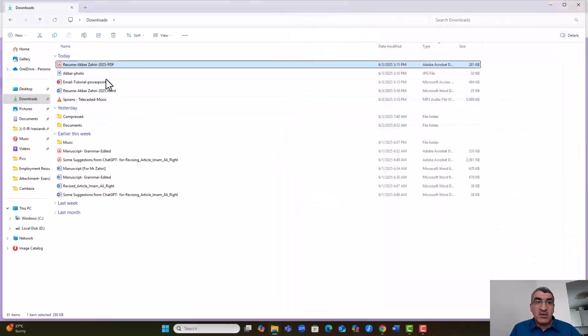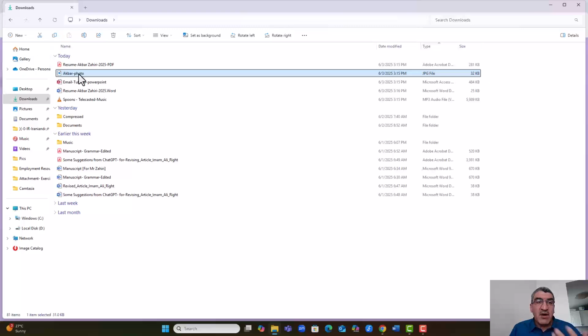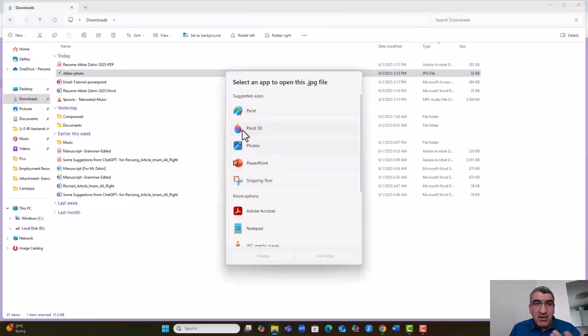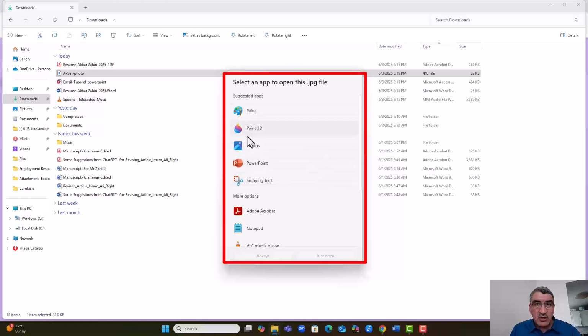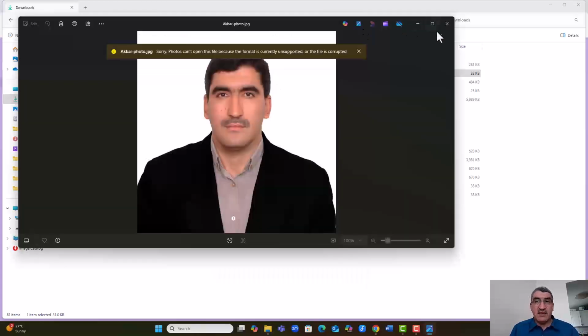So when you are going to open a file, for example, this picture, maybe it doesn't show any program. It shows something like this. It asks me, okay Akbar, which program would you like to show it with? PowerPoint? No, it is a picture. It is not good to show it with PowerPoint or Acrobat. Which one? The one that is related to photo. Then I can choose Photos. Then I can see the picture and the file. So this is another point that I wanted to mention.